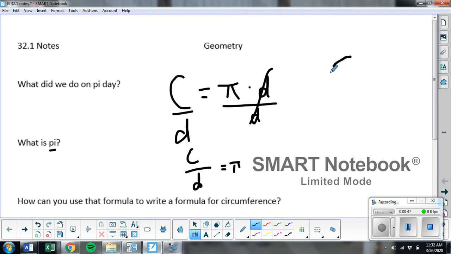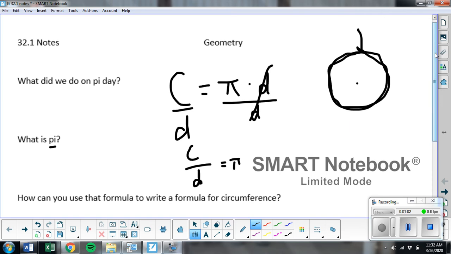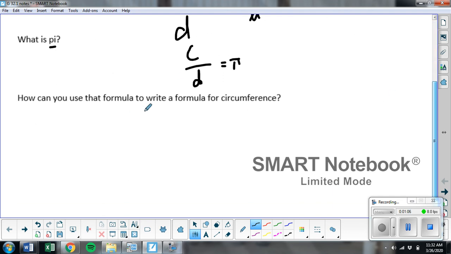Remember, if I have a circle, this is the circumference. It's this all the way around. It's basically the perimeter of a circle. That's what circumference is. So, how can we use the formula to write the formula for circumference? Well, we've already done that, but you'll want to write down what circumference is. So circumference is pi times diameter, which if you want to put times in the middle, you can, but it's not required.